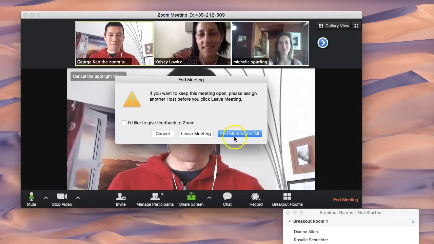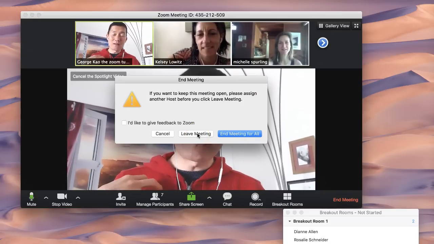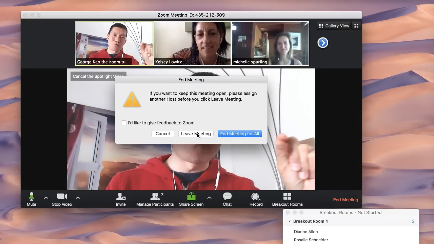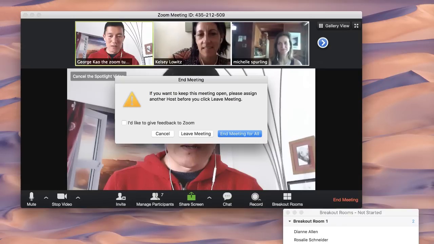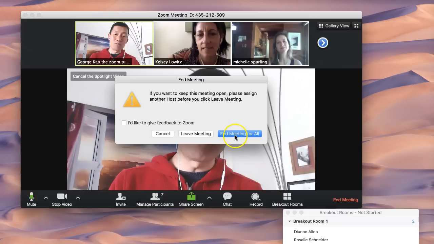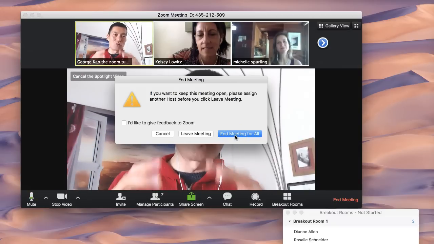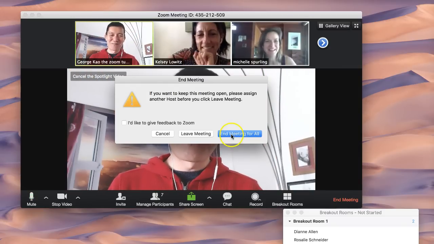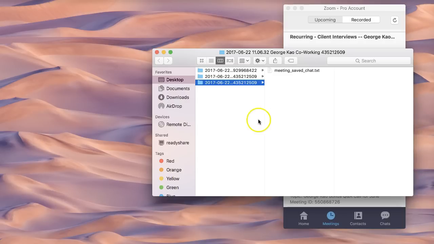But one thing I want to say before we leave is when you click on End Meeting, you can either leave the meeting and have them all still talk among themselves if the enable join before host checkbox, like I showed you in the past, was checked. I can't do that right now because I'm in a meeting. That's why leave meeting is available. Or you can end meeting for everybody and everybody's Zoom will close. So I'll do that for now. Thanks, everyone. I'll see you later. Bye.